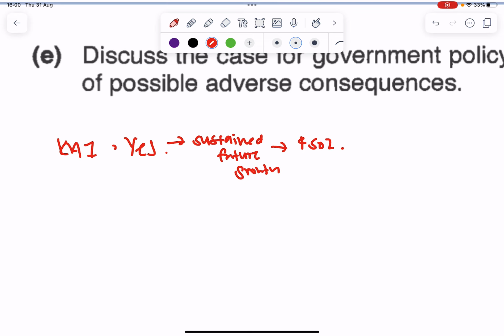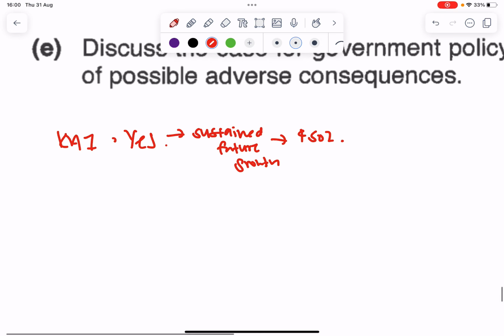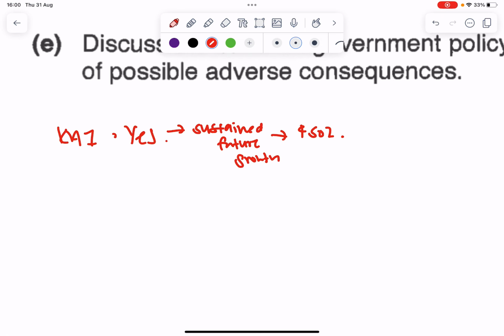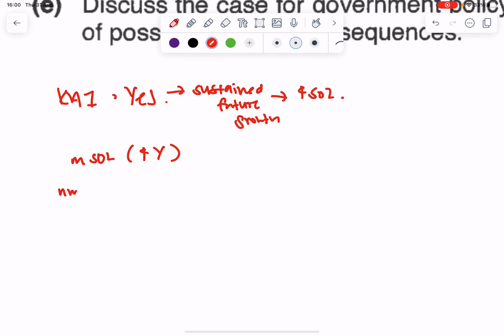So how would I explain this? Okay, so when I say pursue higher rate of growth, I would talk about my material SOL first. Material SOL, why? When I pursue growth no matter what, there's an increase in income. And then this one, y'all can link it back to an increase in material standard of living yourself. And then for non-material SOL, as we discussed in the previous part, it will lead to a decrease in crime rates.